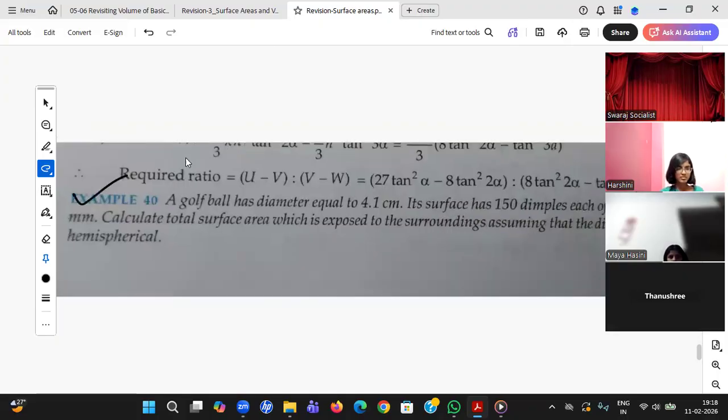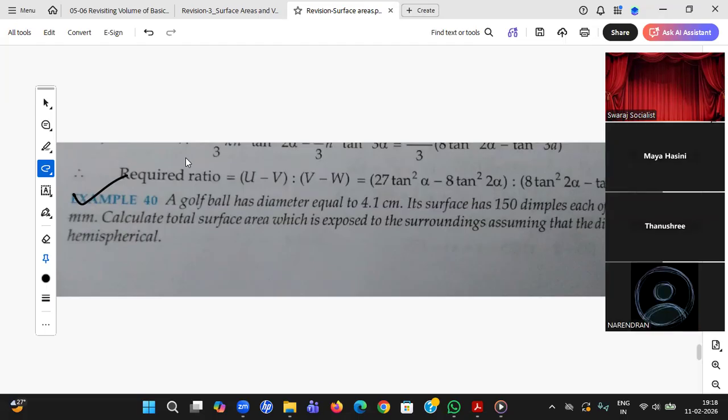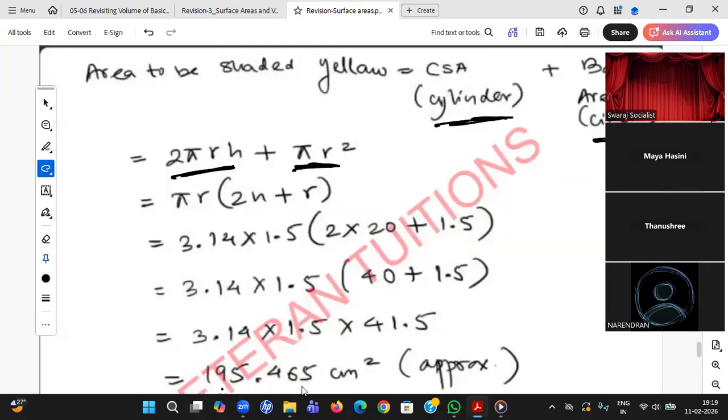Example 40. Think, students. We can also take TSA of a cone plus, yes, you are absolutely right. TSA of a cone means total surface area is coming, minus base area of a cylinder for orange. Yes, you can take it. Plus what we should write, Harshini? Acha, so you want to express only for the yellow color? The orange part, only the orange conic. Okay, yes, you are right. You can take that way also. What is that, Narendra? This answer? No, sir, the previous one. Previous answer if you want. So yes, you are absolutely right. 195.46.